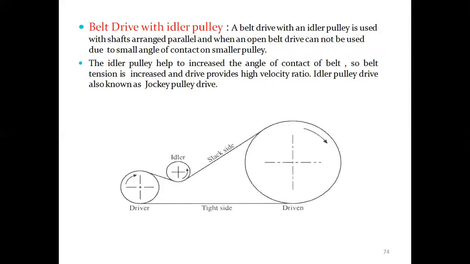Belt drive with idler pulley is used with shafts arranged parallel, and when an open belt drive cannot be used due to a small angle of contact on the smaller pulley. The idler pulley will help to increase the angle of contact of the belt. So belt tension is increased and the drive provides a high velocity ratio. The idler pulley drive is also known as a jockey pulley drive.